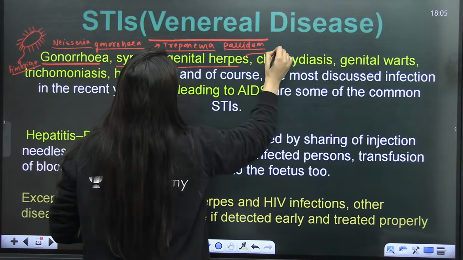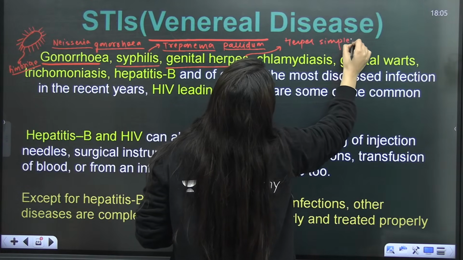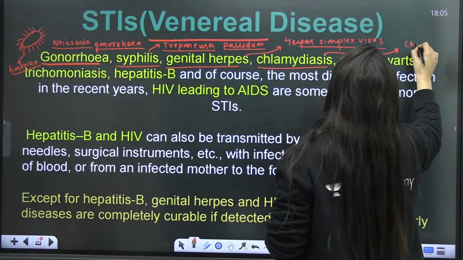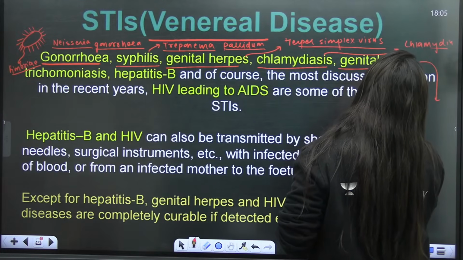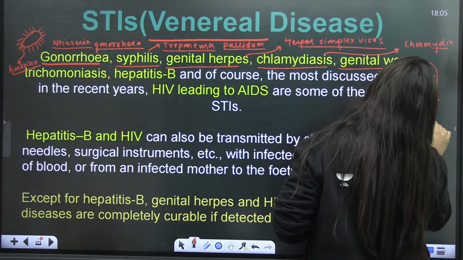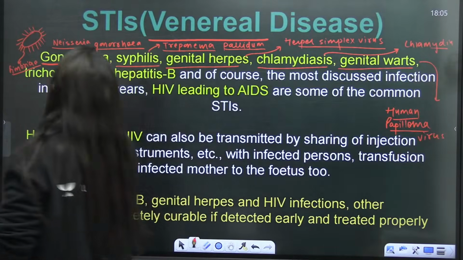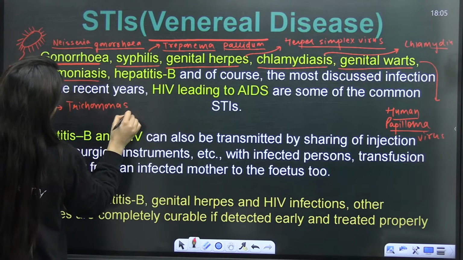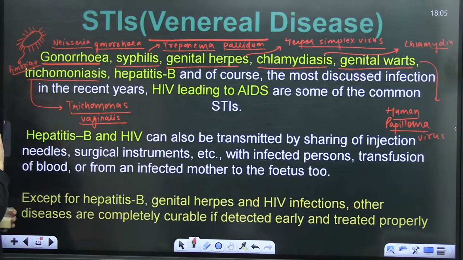Then genital herpes, it is caused by a virus, herpes simplex virus. Chlamydiasis, caused by Chlamydia, again the bacterial one. Then comes genital warts, the viral one, caused by human papilloma virus. Then trichomoniasis, this is the protozoal one. It is caused by Trichomonas vaginalis, that can affect male as well as female. In females, we call it leucorrhea. So this is the protozoal one.